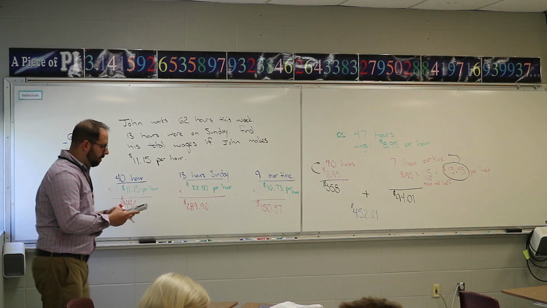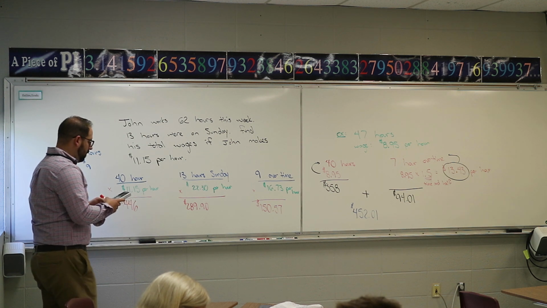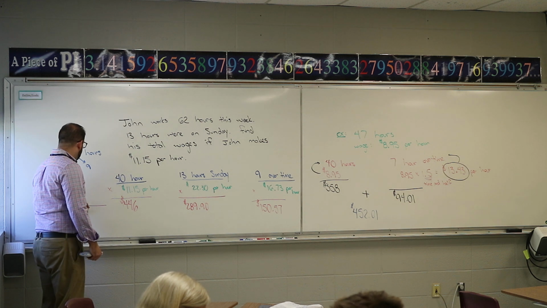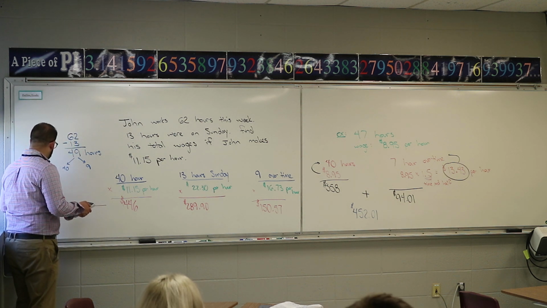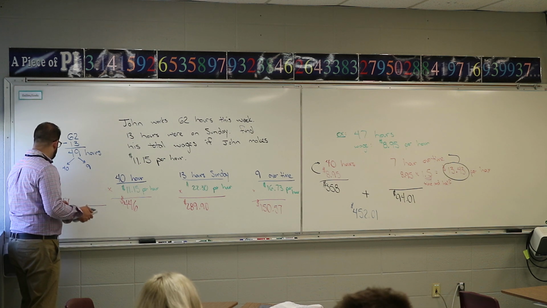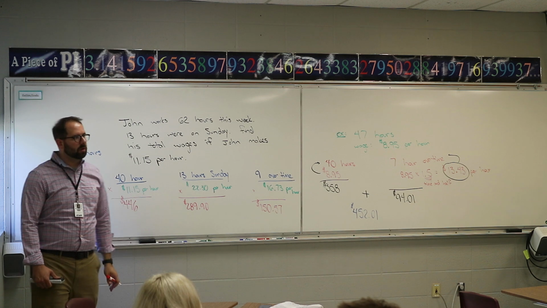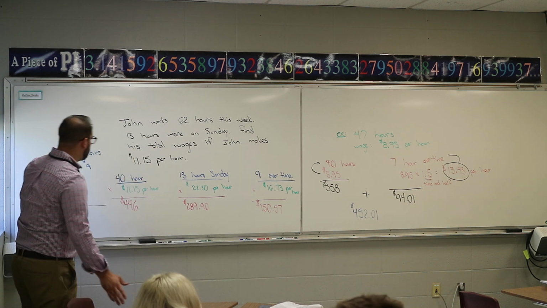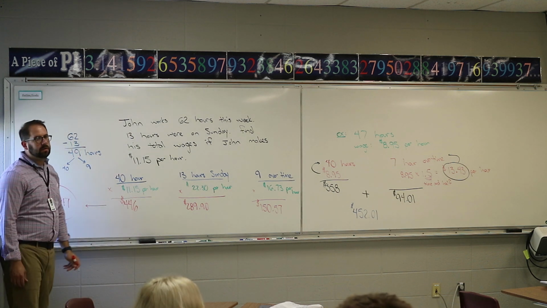So if I add these all up, the total pay he's getting with all three of those is $886.47. Here's what I want to see on these problems. I want to see the work that you just saw there on the board. I want to see that you're giving me each category, you're going to have each one total, and then you're adding them up to get your total pay for that week.